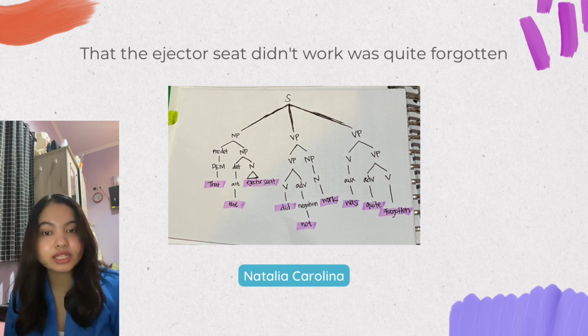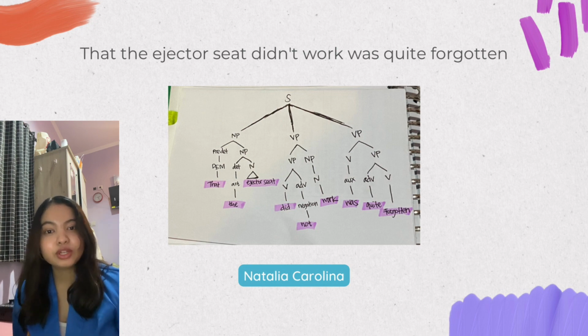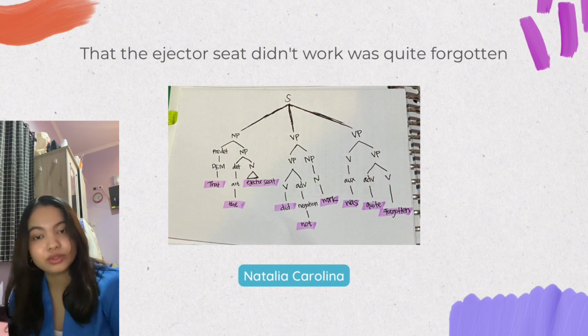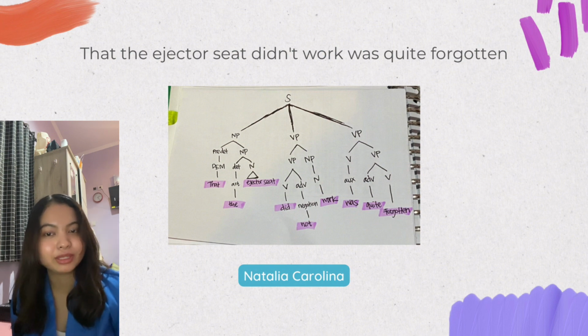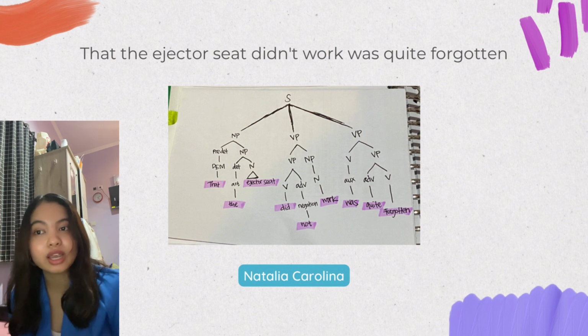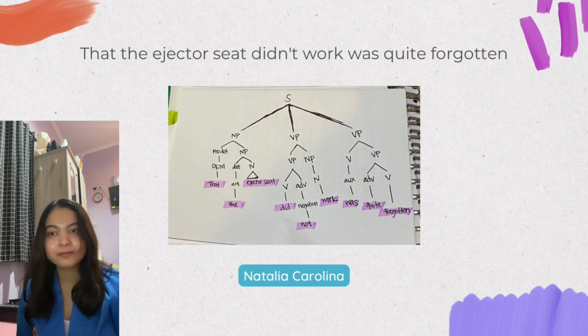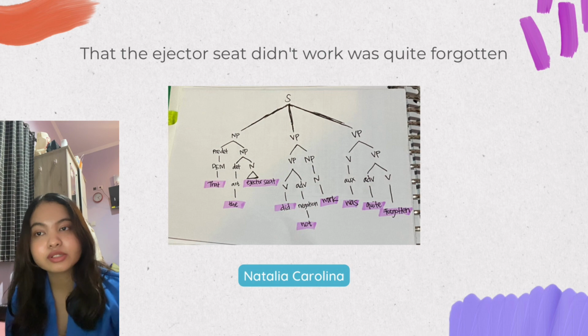And "ejector seat" is a noun phrase, because "ejector" is a noun and "seat" is a noun, or rather "ejector" acts as an adjective, because we know that an adjective is a word that describes the noun, like "pencil case." We're not talking about the pencil but about the case. What kind of case is that? What kind of seat is that? It is the ejector seat, something like that. And for the first verb phrase,